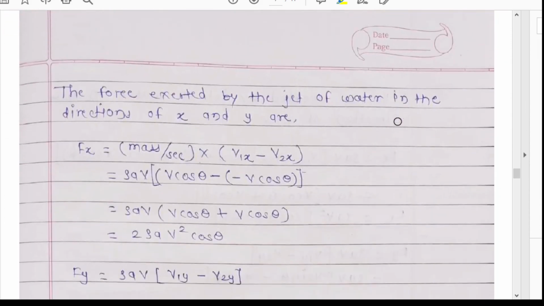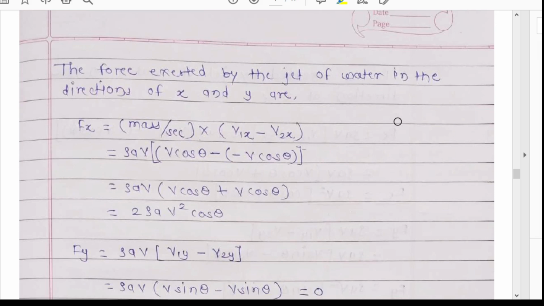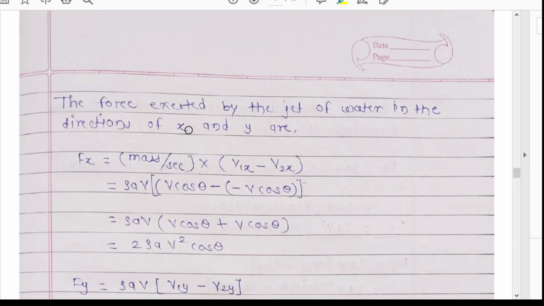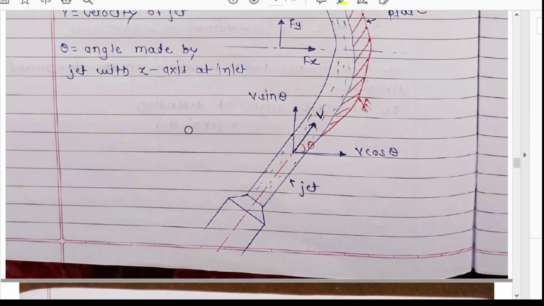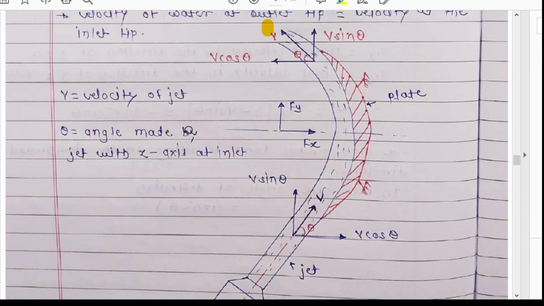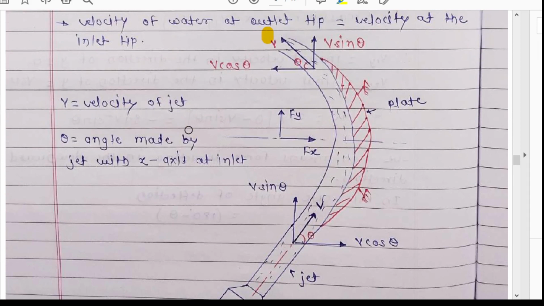Further, we calculate the force exerted by the jet of water in the direction of x and y. First is Fx. Fx will be mass per second into v1x minus v2x, that is the impulse momentum equation.